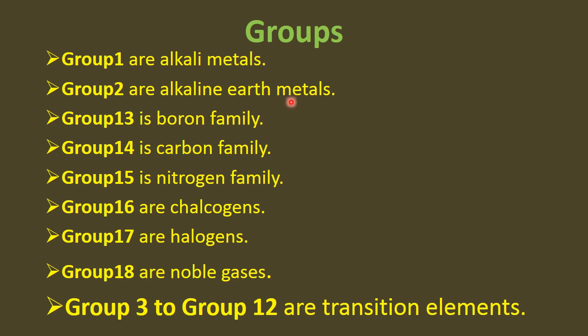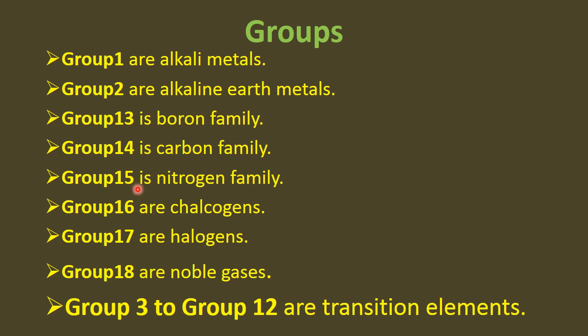Then group number 2. Group number 2 are alkaline earth metals and they form weak alkalis with water. Group number 13, or in Roman counting 3A, is the boron family because it starts from the boron element. Group number 14 or 4A is the carbon family and it starts from carbon, and carbon has a very efficient property of catenation. It can form long and long chains.